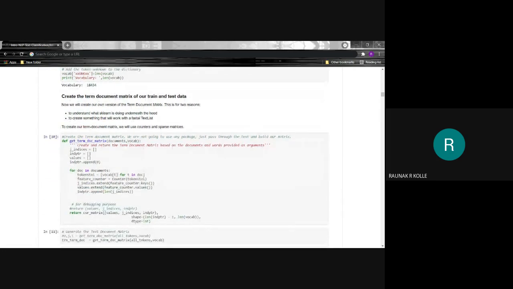This is a simple function to create the matrix. It's pretty easy to understand once you have a look at it. For debugging purposes, we will return the values and the indices and the pointer where it points.